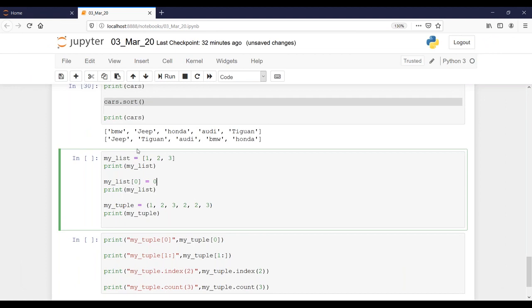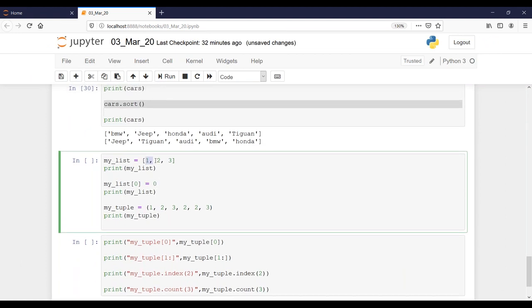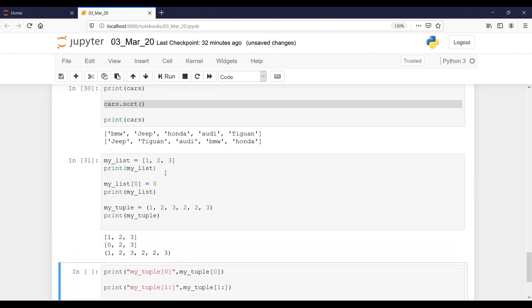Until now we were playing with a list of strings. Can you do this with an integer list? Yes, we can do it. So when you define a list 1 2 3 and then you want to choose the 0th element, the 0th element you're replacing with a 0. Don't get confused, because sometime back Naga was telling I'm taking an integer. Is this an index? This is an index.